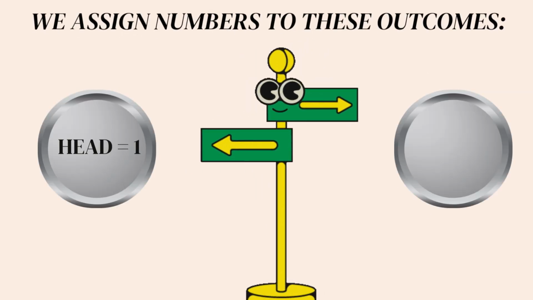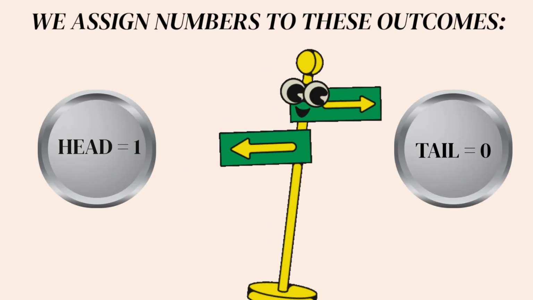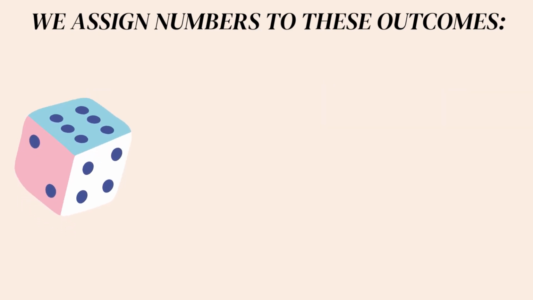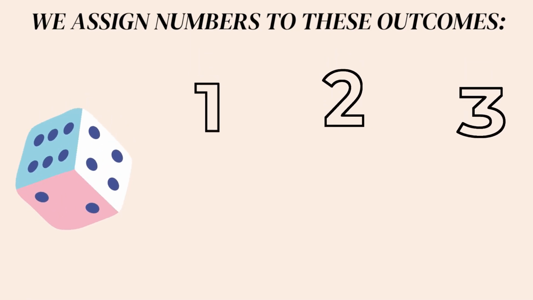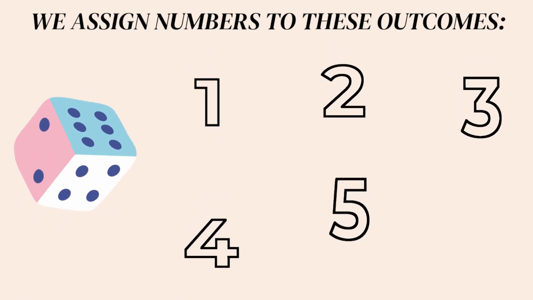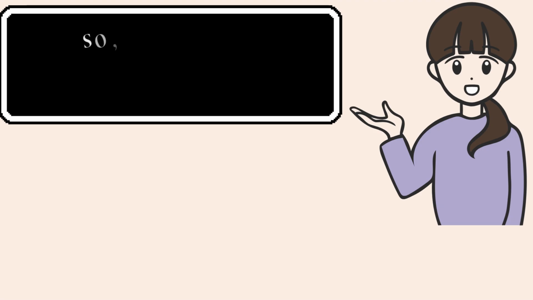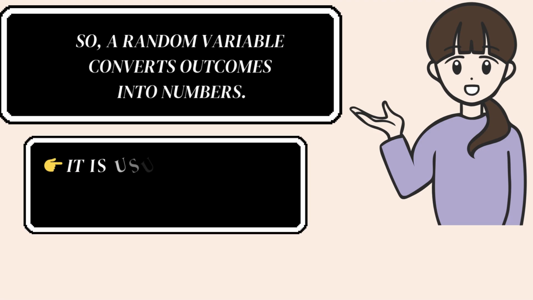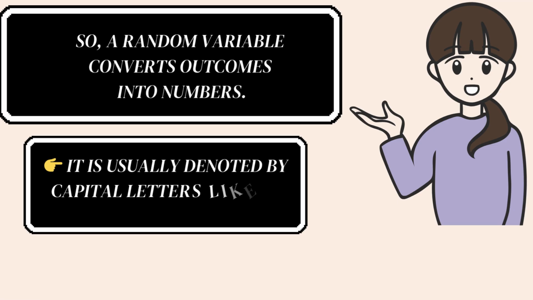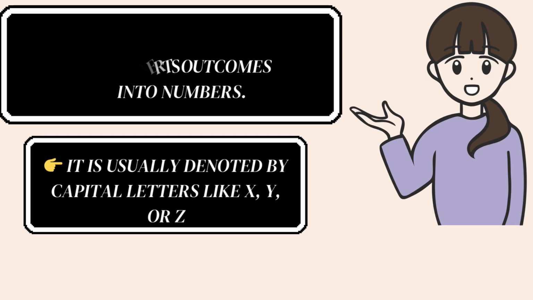Head is equal to 1, whereas tail is equal to 0. And dice values can be 1, 2, 3, 4, 5, and 6. So a random variable converts outcomes into numbers. It is usually denoted by capital letters like X, Y, or Z.